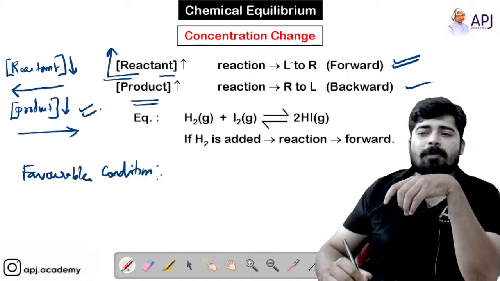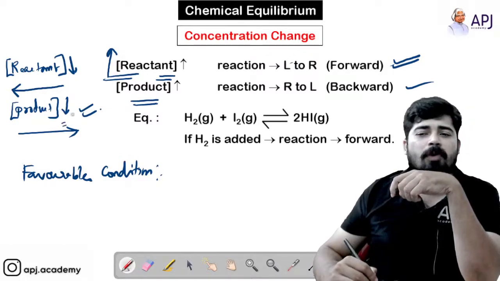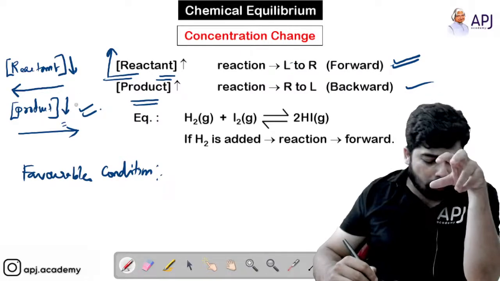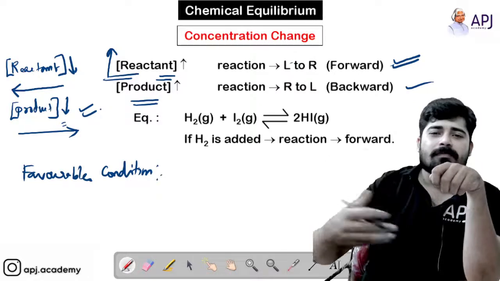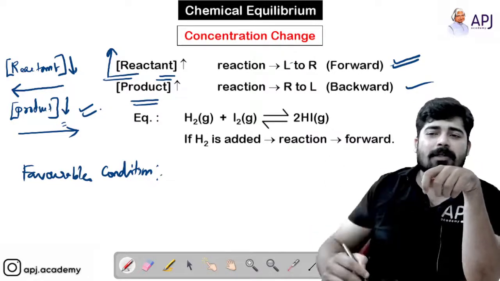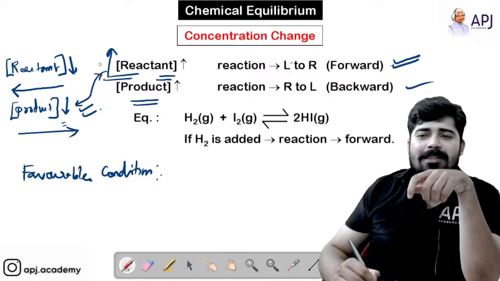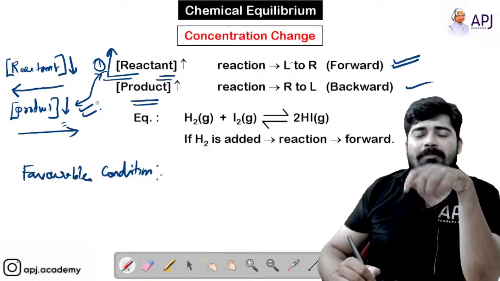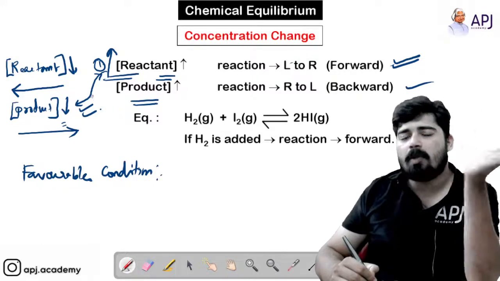Here you have to increase the reactant. In the second case, you are just taking away the product, decreasing its concentration. So which is economical, the first one or the second one? The first one means you have to add more and more reactant in order to bring the reaction forward.